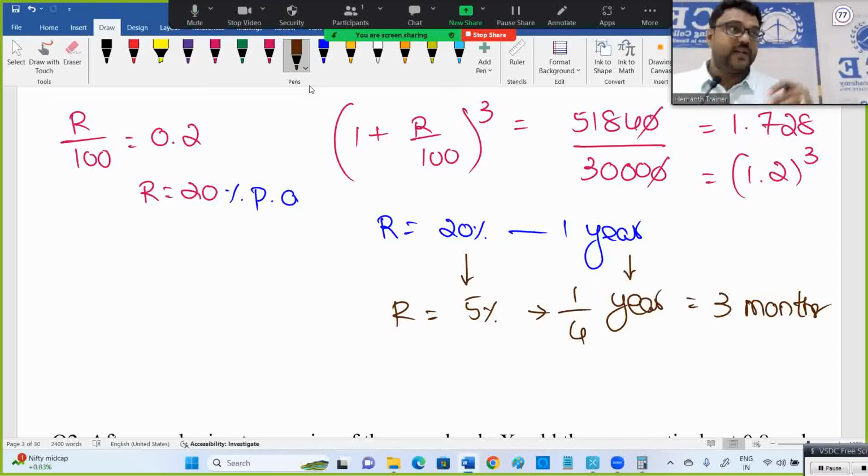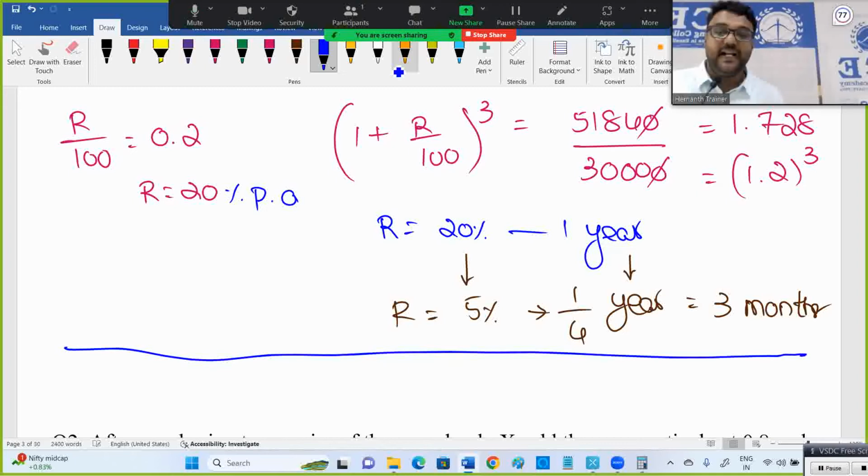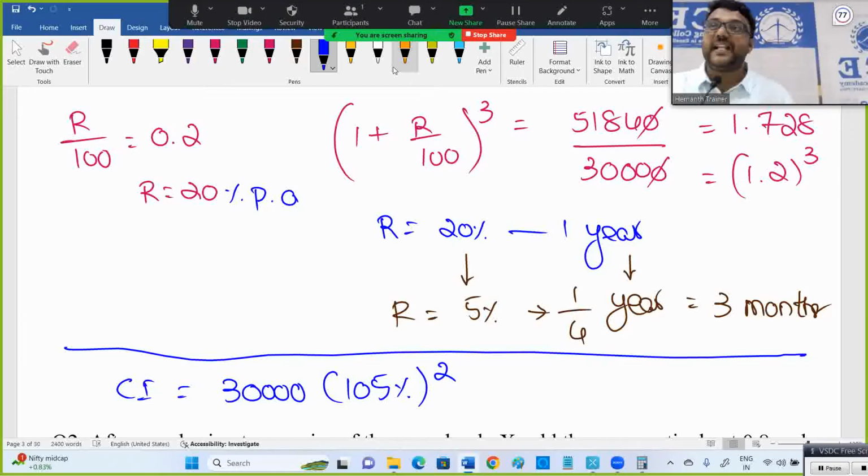Now what I have to do is calculate the interest when I invest this 30,000 for 6 months. In 6 months, how many quarterlies are there? Two quarterlies. See, if this were another competitive exam, I'd discuss it another way. But in TCS, as the calculator is allowed, what is the compound interest? 30,000, I'm writing 105%. Why 105%?